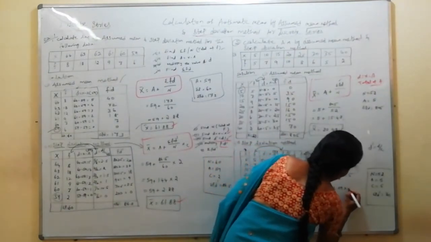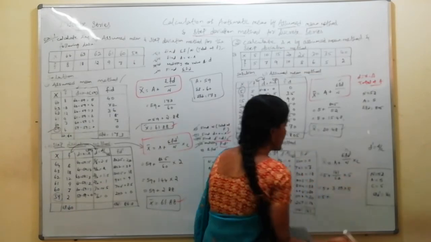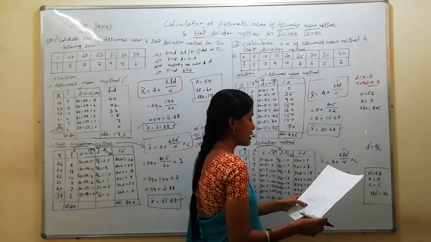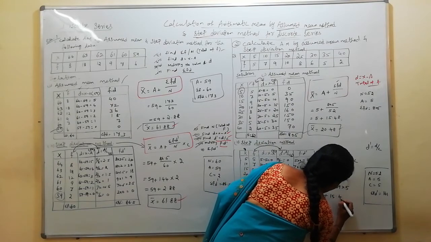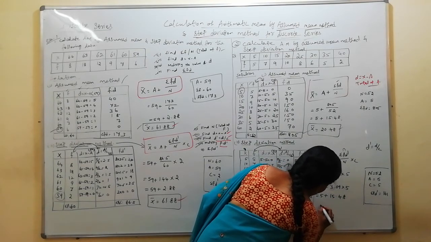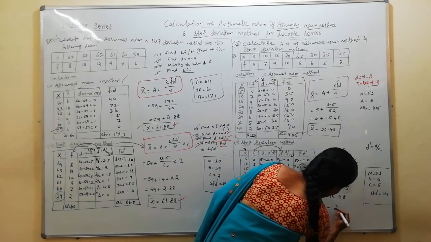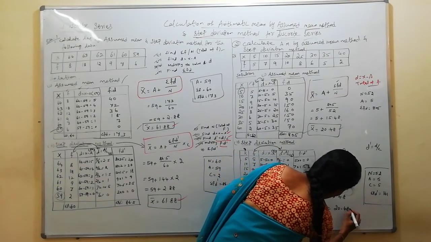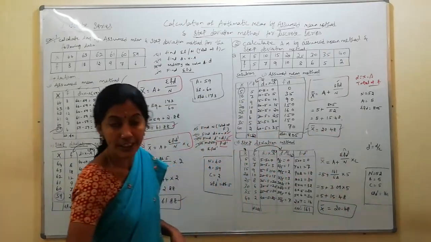3.09 into 5. Again, what should you do? Division over, next multiplication. 3.09 into 5 is 15.48. Now x bar, at last we are going to do the same procedure and we are getting the same answer: 20.48. See? Are you getting the same answer as in the assumed mean method?